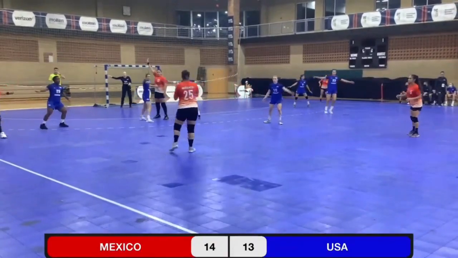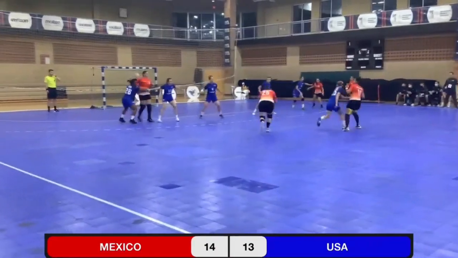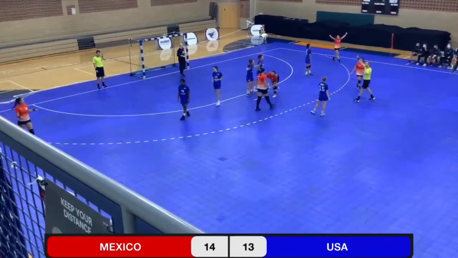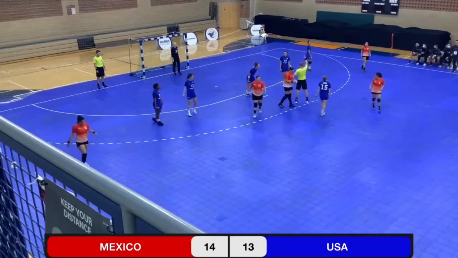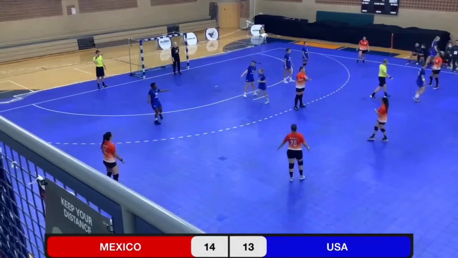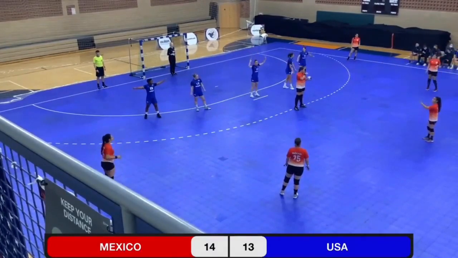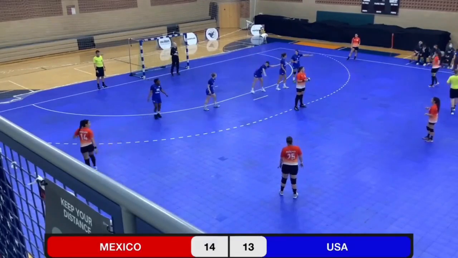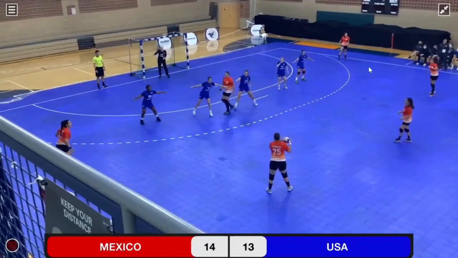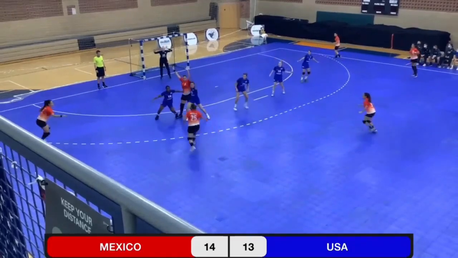And Reed is now playing the point up top. And Sif Christensen is also coming out a bit. Sarah Gaskin does not like the call. And it's true that the Mexican player did kind of lower her shoulder, drop down a bit. But that's part of handball. If you get your arm and your hand near that face, more often than not, you're going to get a two-minute call. So the U.S. now down a player.